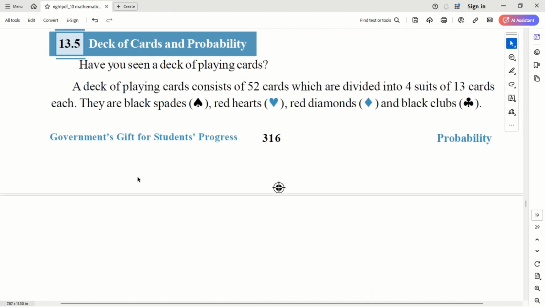Okay. Let's learn the deck of cards and probability of it. This is one of the most common problems which will come, either in 10th class or in the later stages of your education. So understand this very well. If you are already playing cards, then you know it already. Okay, otherwise, okay.